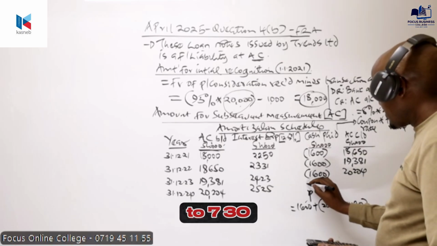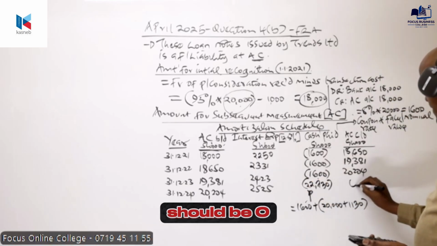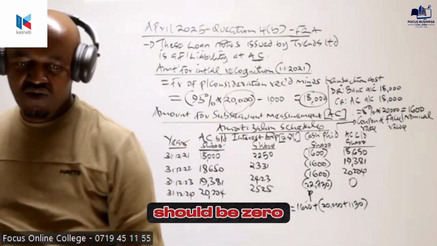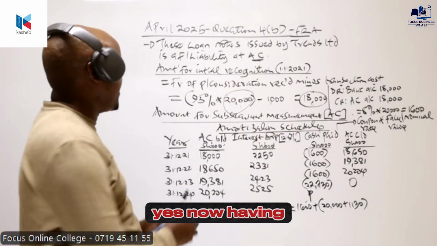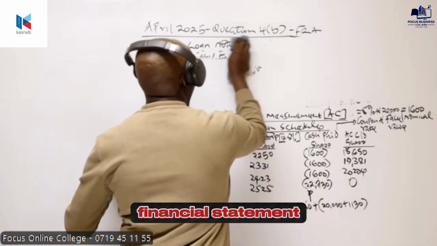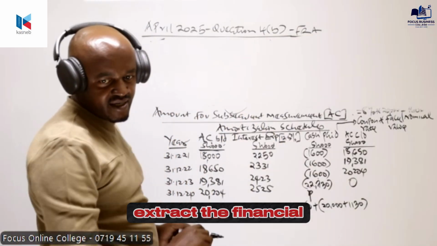And basically this will give us 22,730. So once we compute this one, basically that one should be 0. Should be what? Should be 0. Now, having that, we now need to prepare the financial statement extract.